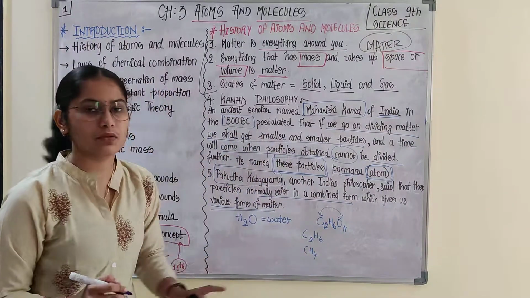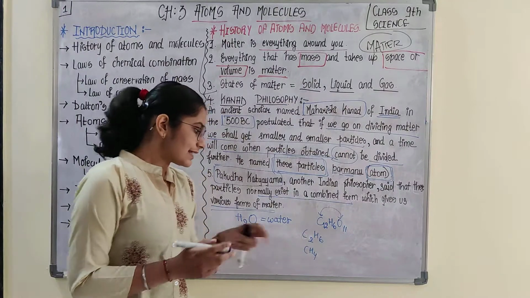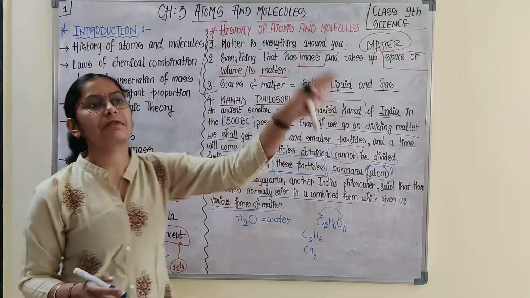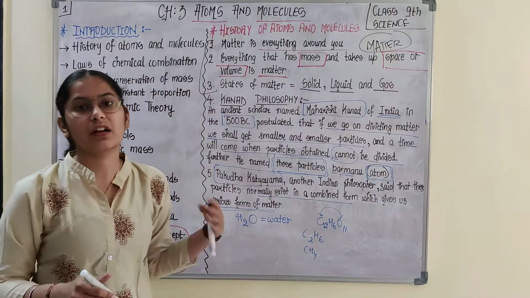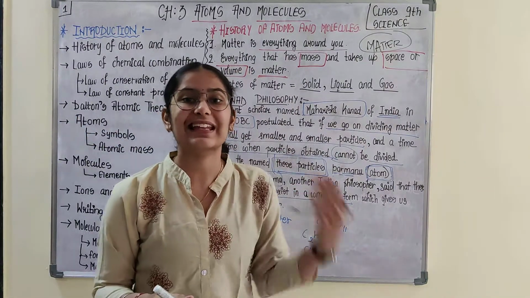These are different compounds. Okay, so the same atom combines with different atoms and forms different forms of matter. Water, sugar, glucose, methane, ethane.